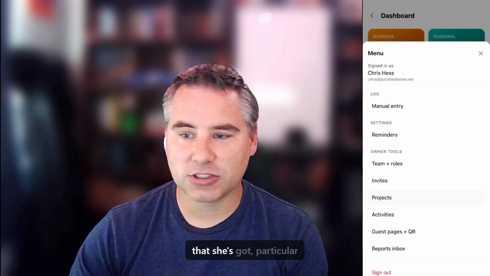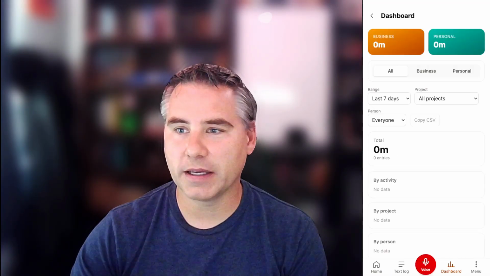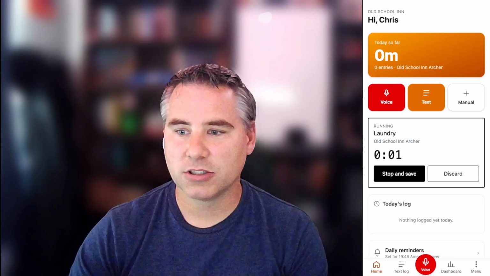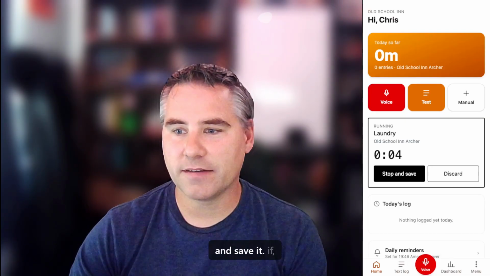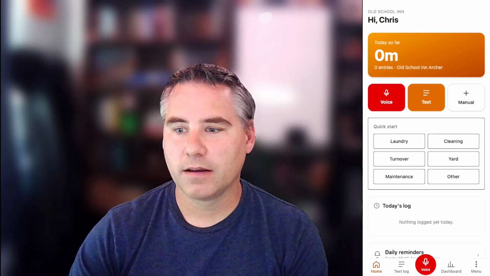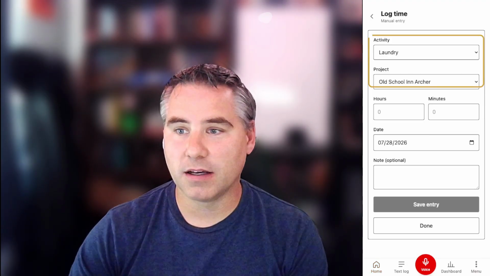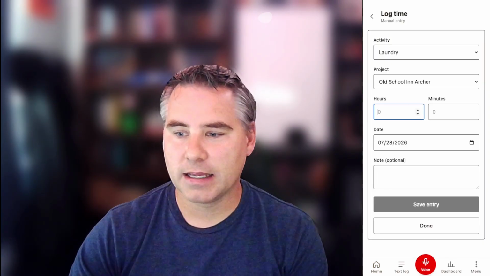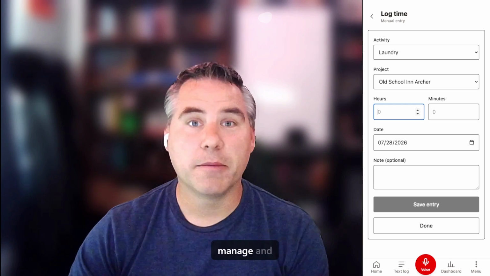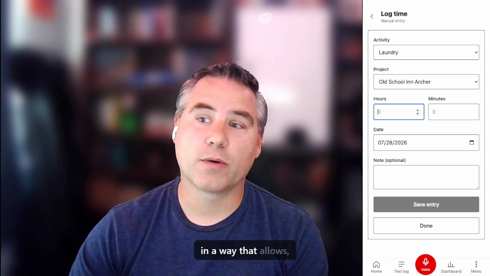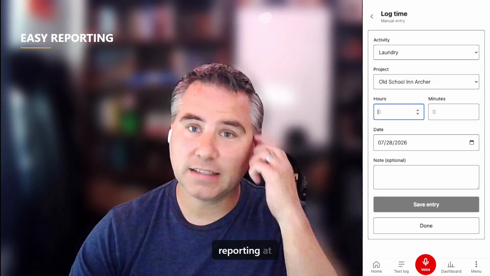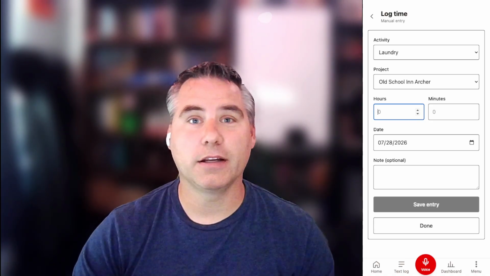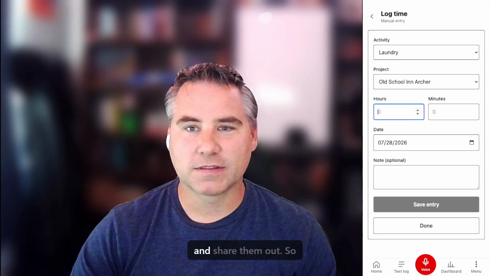She can track the projects that she's got, particular activities. So if we come back to this homepage, and if she wanted to just log laundry, she can start and stop this and save it. If she wants to just create a manual log, she can select the type and where it was done and how many hours. And this allows her to quickly manage and set up her business in a way that allows for easy reporting at the end of the year or whenever they desire to have the reporting, which could be every 2 weeks or every month, to be able to generate these reports and share them out.